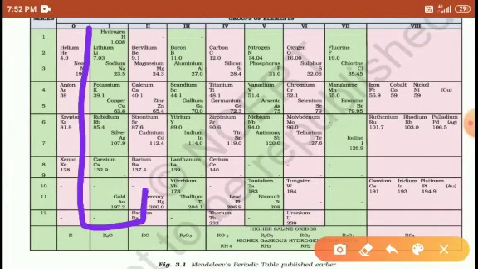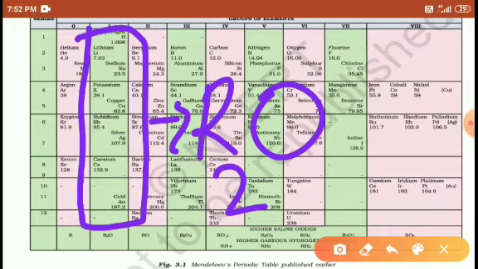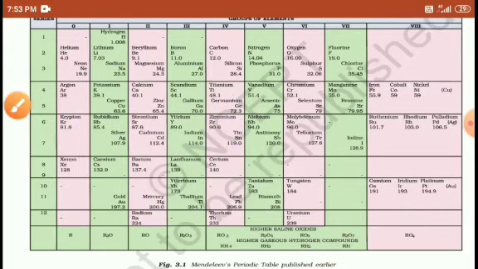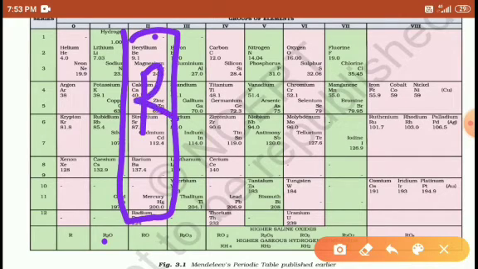For the first group of elements, he considered all the elements generally as R, and all these species in a diatomic form react with a single oxygen atom. Right, students? This is the general formula of these species. Similarly, the second group, all these elements are considered as R, and these species react with one oxygen atom, monatomic species reacting with a single oxygen.